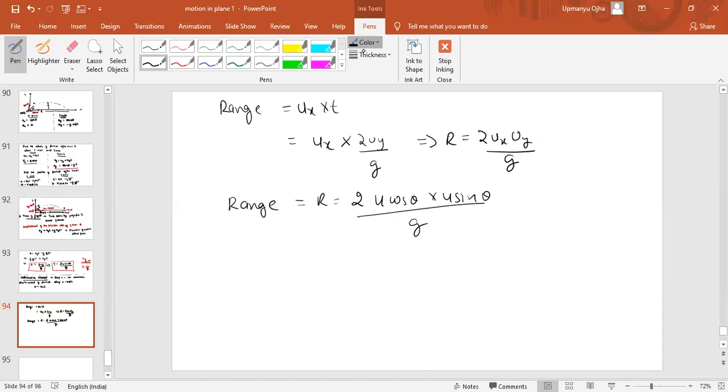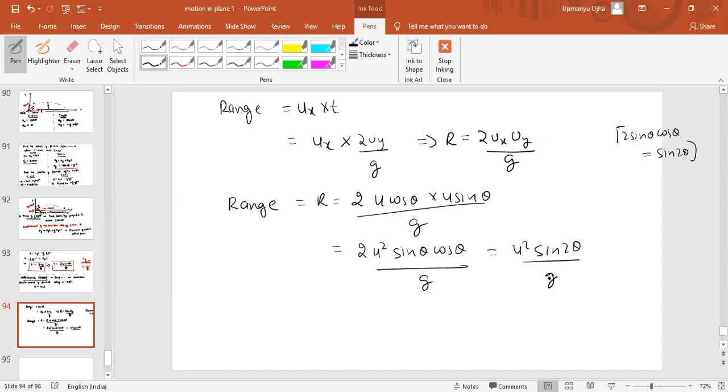So can we write this as 2u square sin theta cos theta by g? If you further modify, 2 sin theta cos theta is equal to sin 2 theta. This is a trigonometry formula which we have studied. So it should be u square sin 2 theta by g, the horizontal range. U square sin 2 theta by g is the horizontal range.